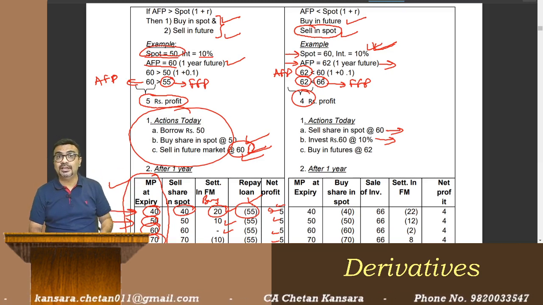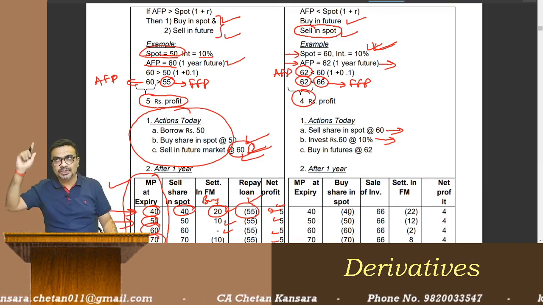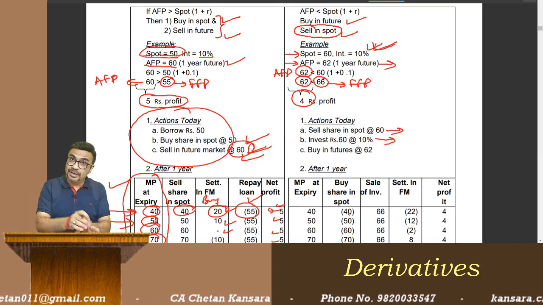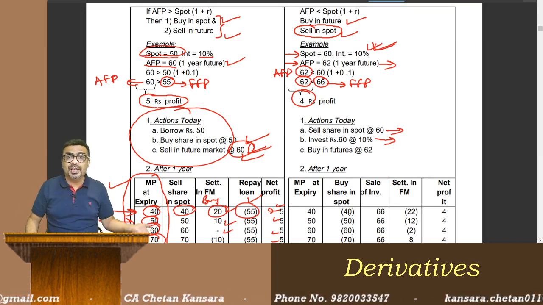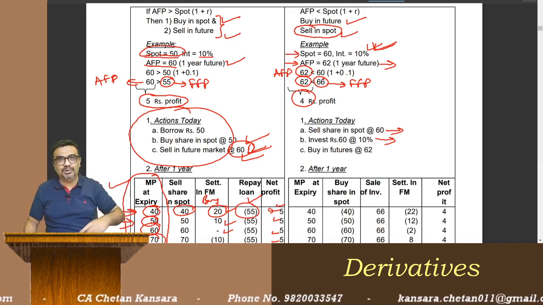At expiry, reverse this. You sold shares today. At expiry, buy that share back. Today you invested your money, realize that investment along with interest. And today you bought in the future market, at expiry you sell. So exactly opposite action you have to do at expiry.